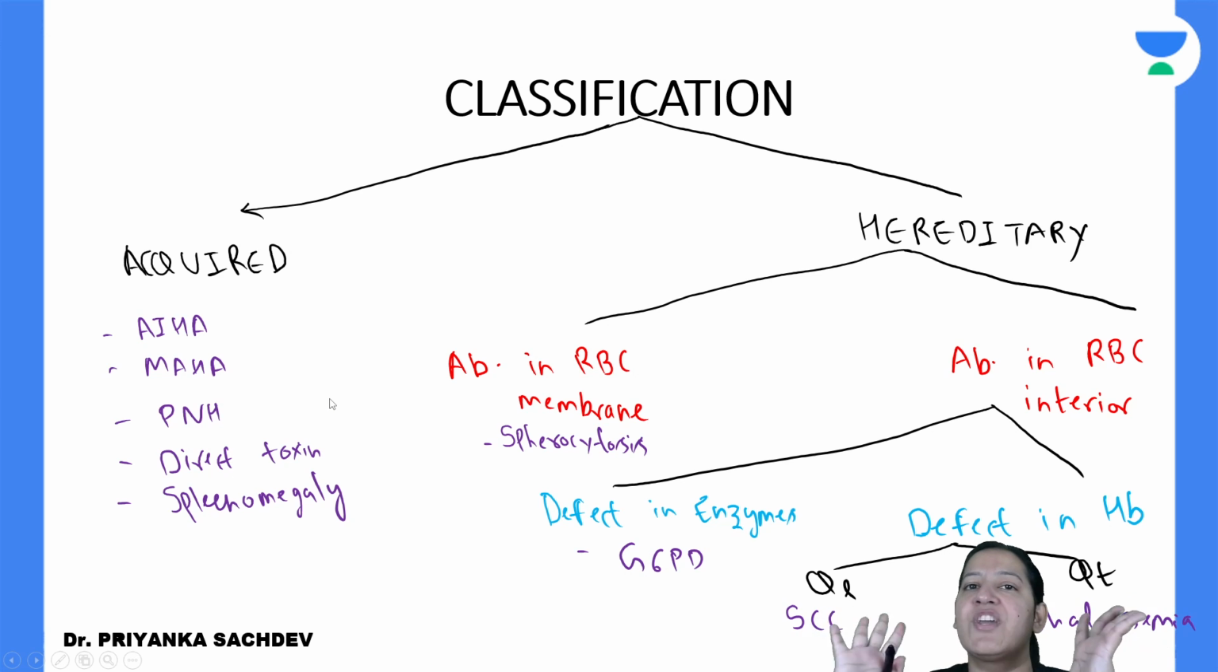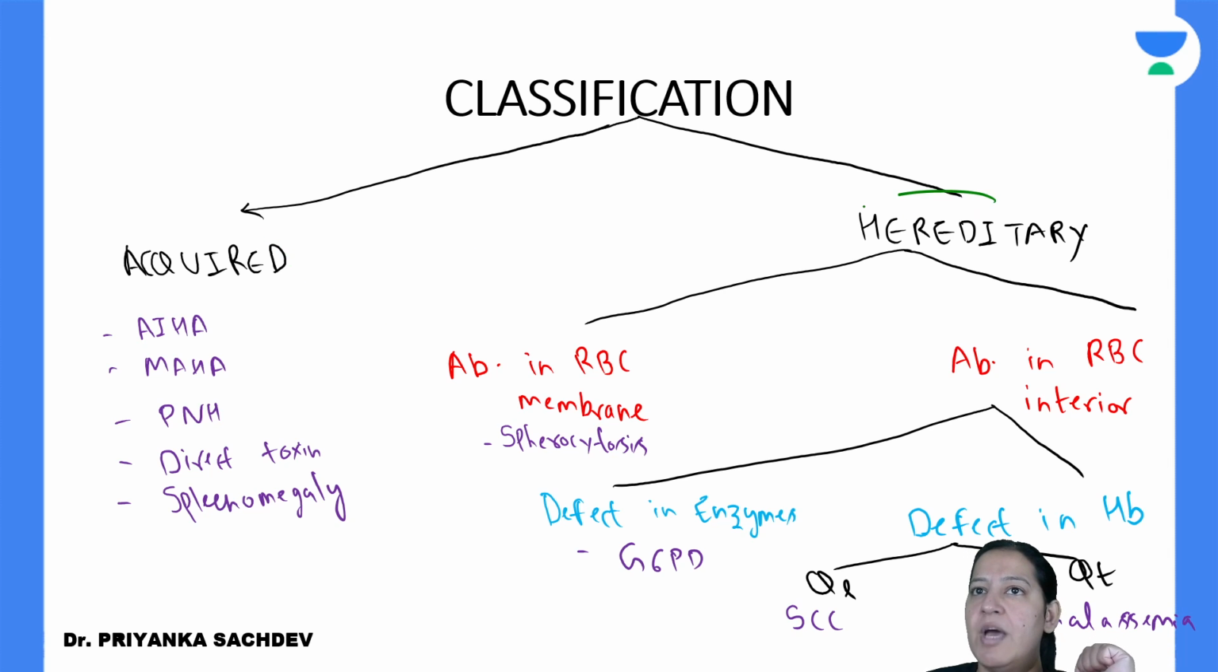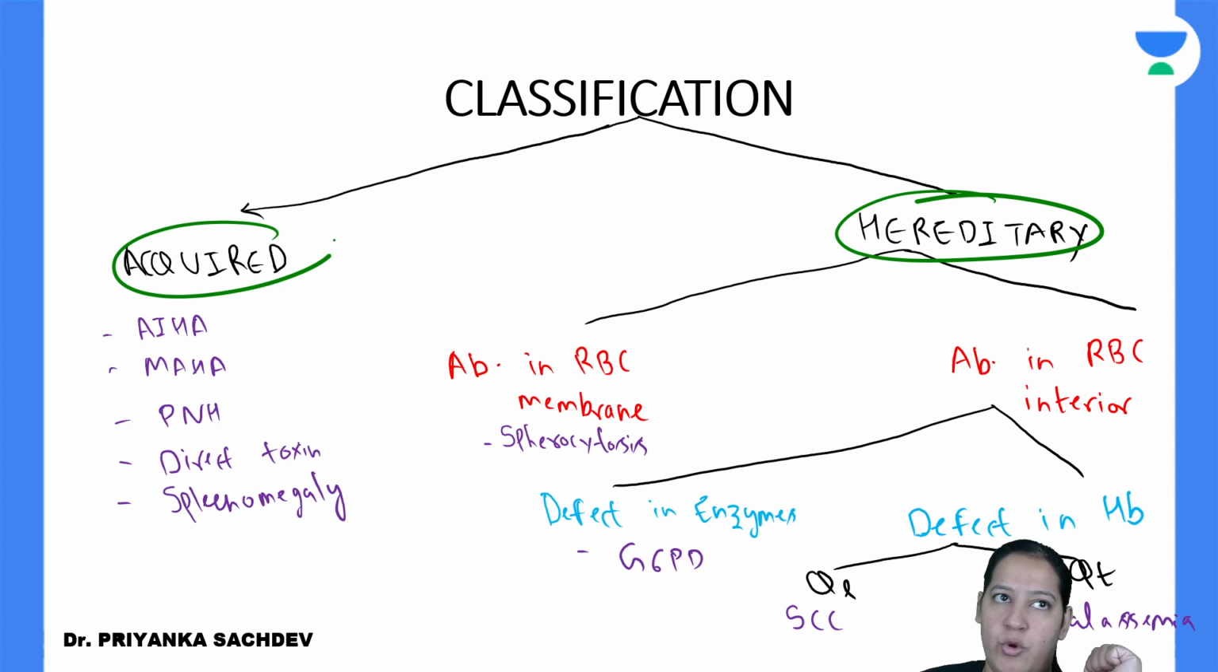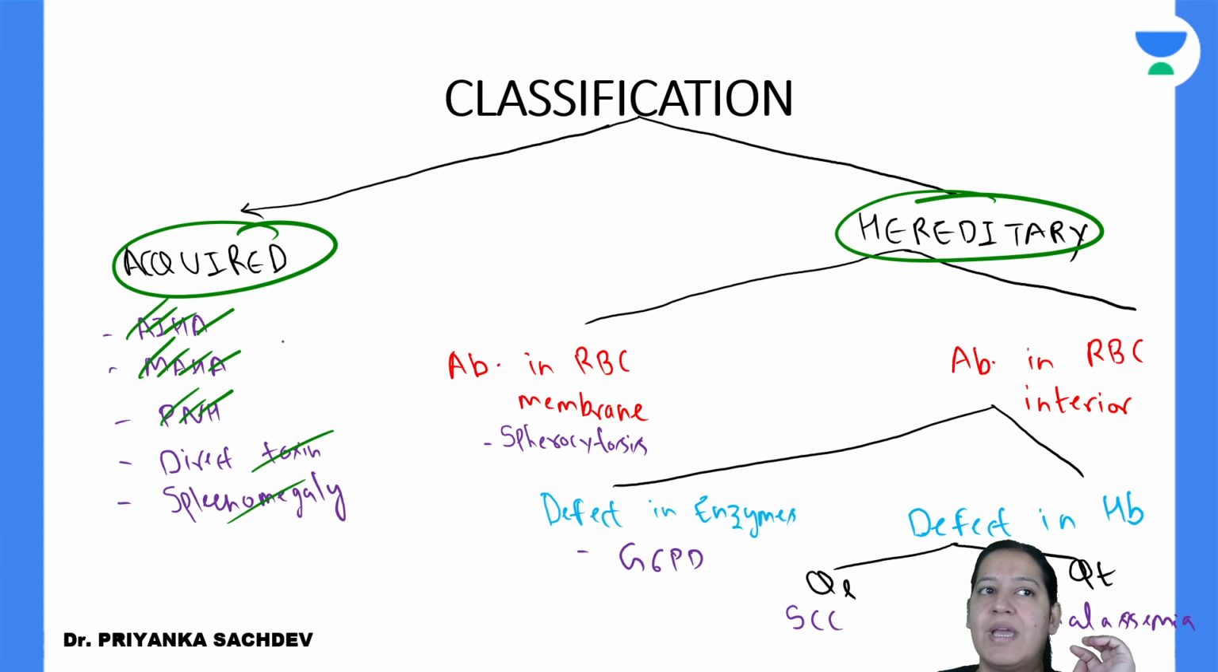So this is the classification of hemolytic anemias you can see here. Some of them are hereditary, some of them are acquired. In the acquired, there is AIHA, autoimmune hemolytic anemia, MAHA, that is microangiopathic hemolytic anemia, paroxysmal nocturnal hemoglobinuria, toxins and splenomegaly. In the initial part of the lecture, I have discussed PNH.